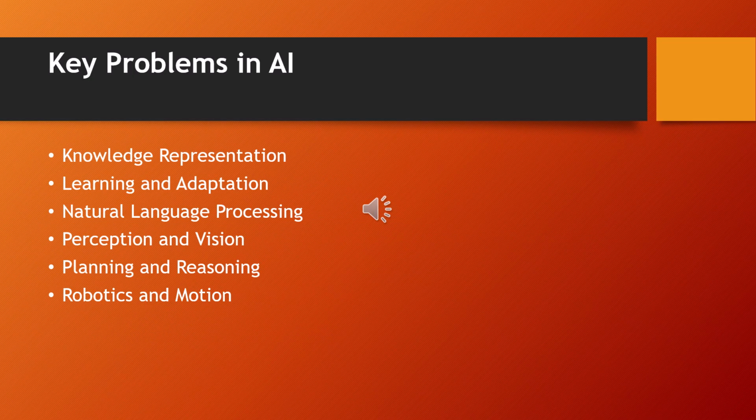Key problems in AI. KR is knowledge representation, learning and adaptation, NLP is natural language processing, then perception and vision, planning and reasoning, robotics and motion. All these come under the key problems of AI. How are you going to solve real-world applications to solve the key problems in AI?